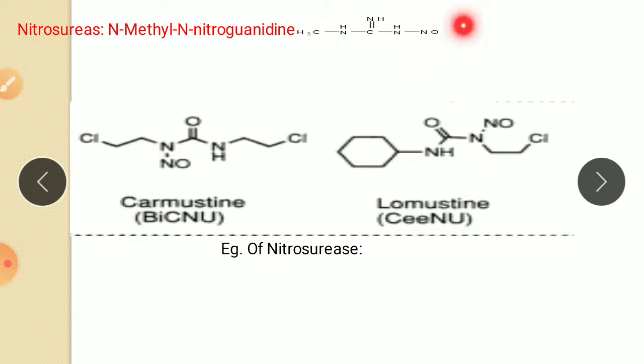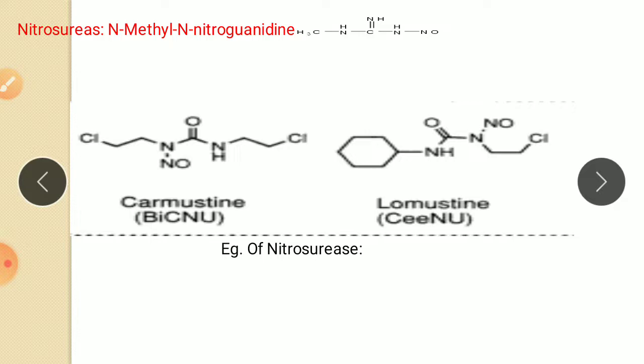It is studied that this compound undergoes a reaction and forms diazomethane, CH2N2, which causes alkylation. Further study shows that if we put a halogen substituent on both the nitrogens, this nitrogen and this nitrogen, the activity increases.